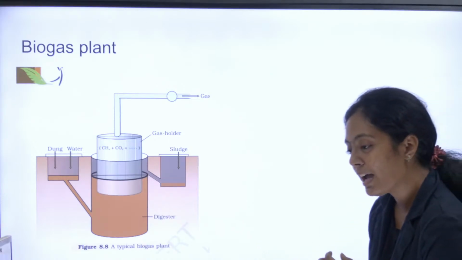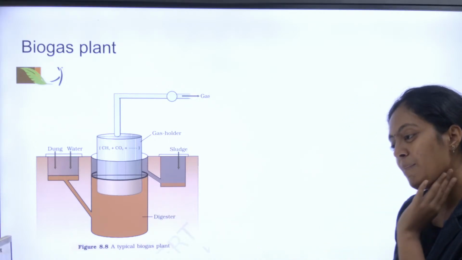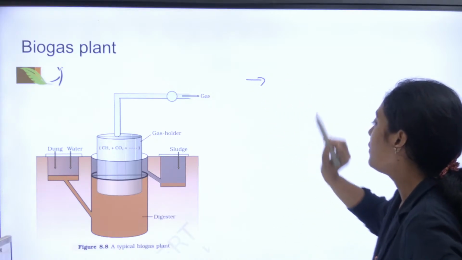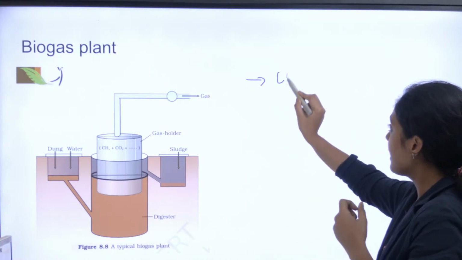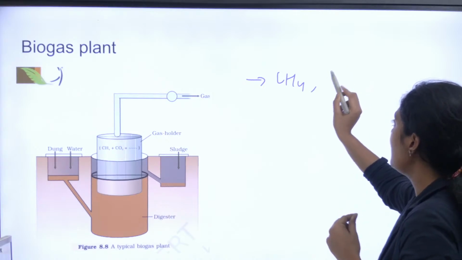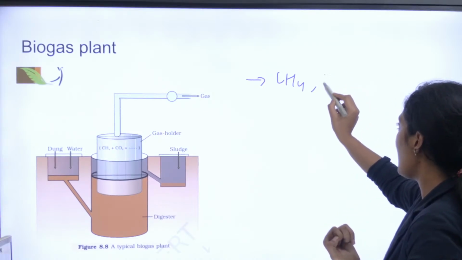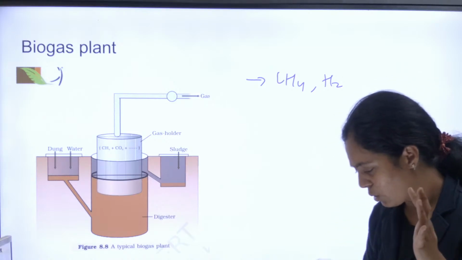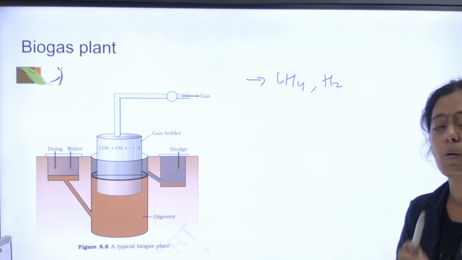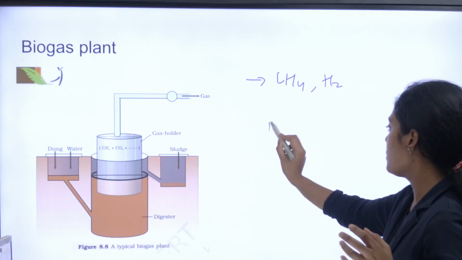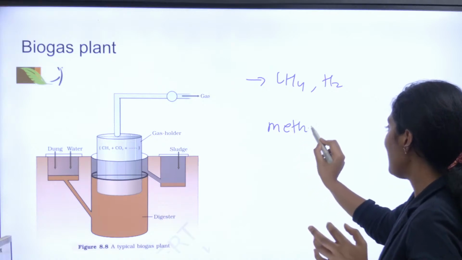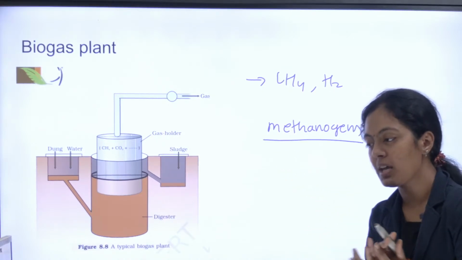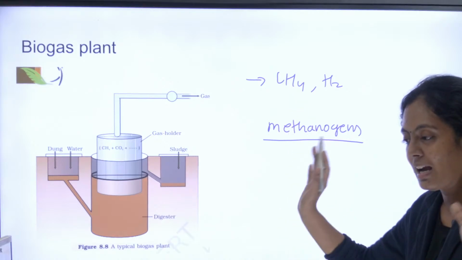Yes. So biogas, and in biotech there are bioreactors. Biogas is a gas mixture of methane. Sometimes you have hydrogen and water vapor, and sometimes hydrogen sulfide is also present. Okay, so that is your biogas. Biogas is produced by bacteria called methanogens. Methanogens produce biogas. In the plant you must write correctly.